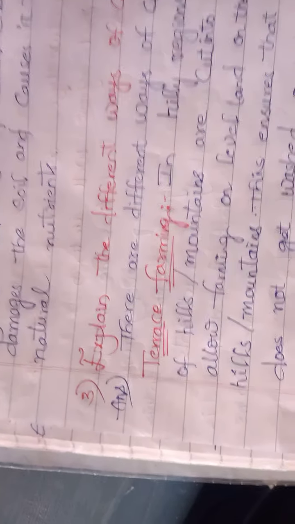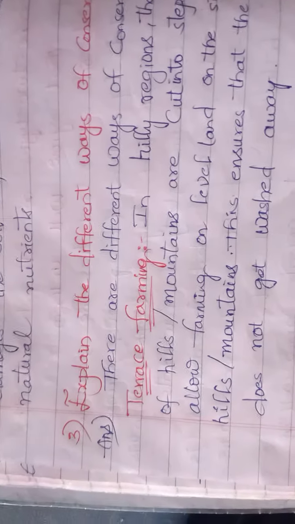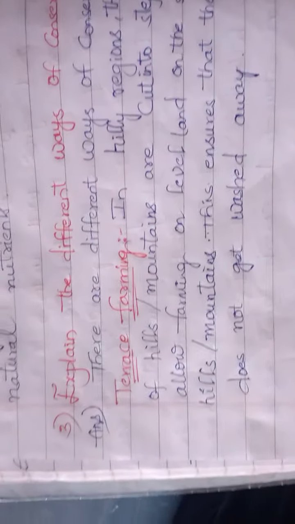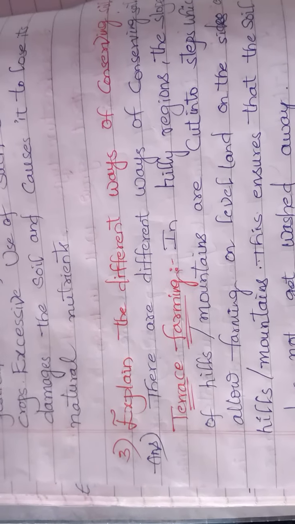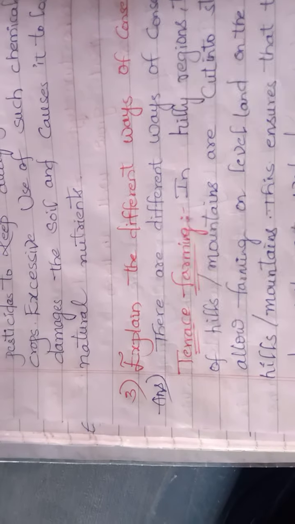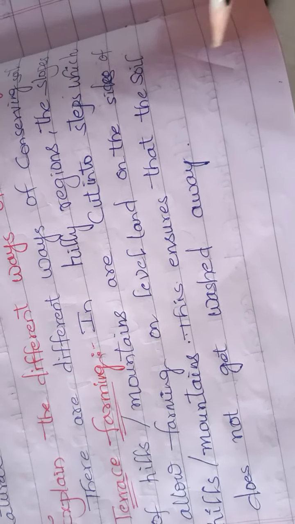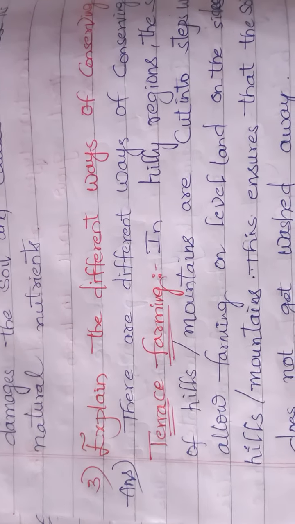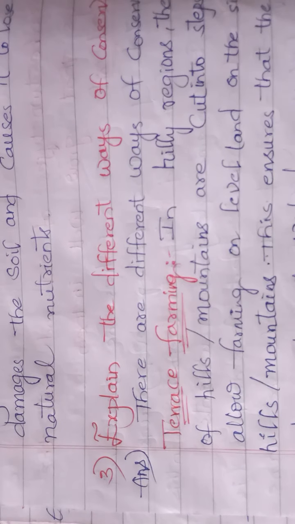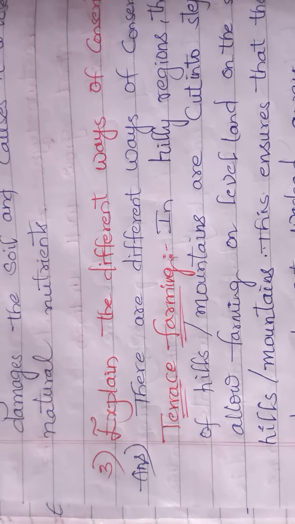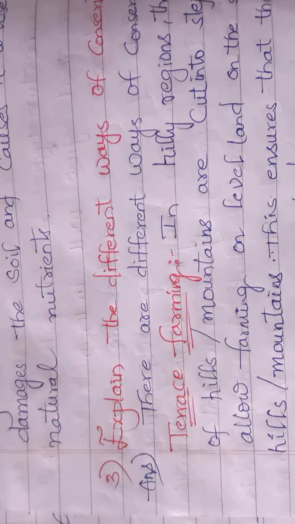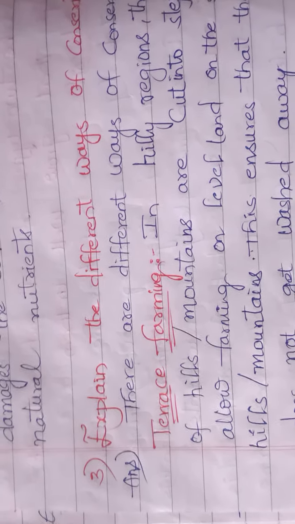Especially in hilly and mountainous regions, they cut into steps, like this. The level land is suitable for farming crops, and the top layer of the soil will not get washed away.